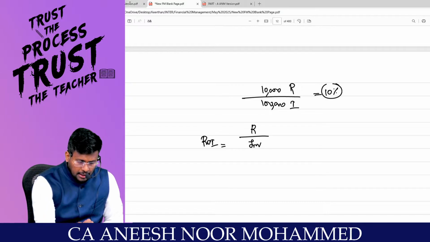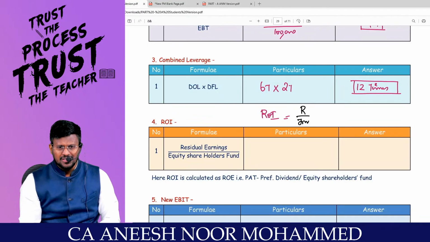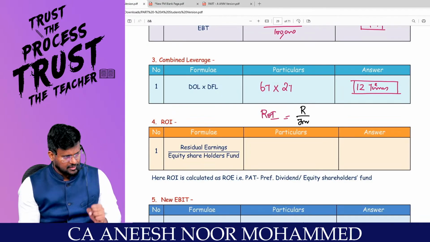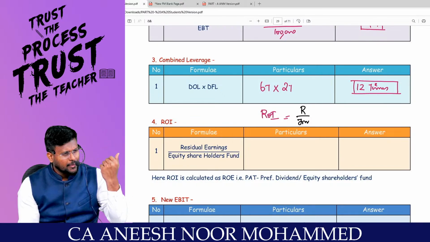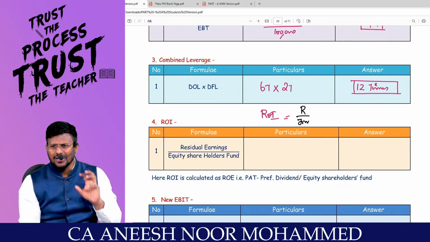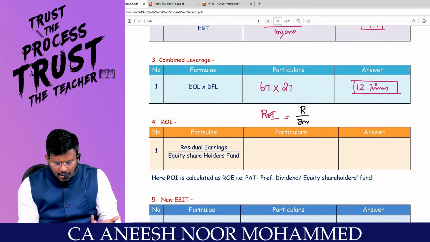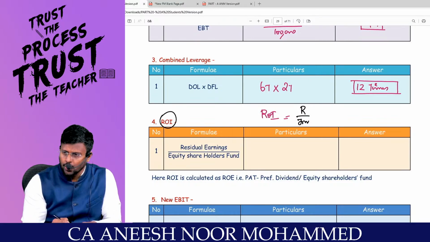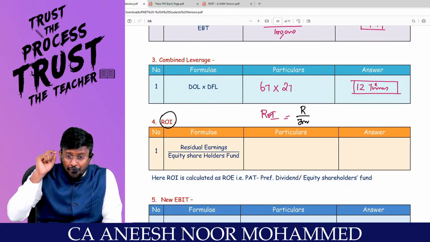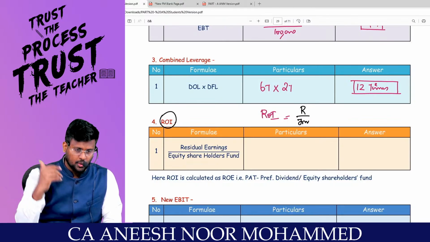Comfortable? Now, in this question, my dear lovable students, the return means residual earnings. After payment of interest, tax, preference dividend, everything, what is the balance available to the equity shareholders? So this return on investment we have taken from the angle of the equity shareholders.